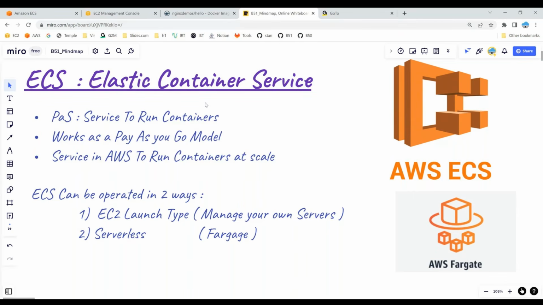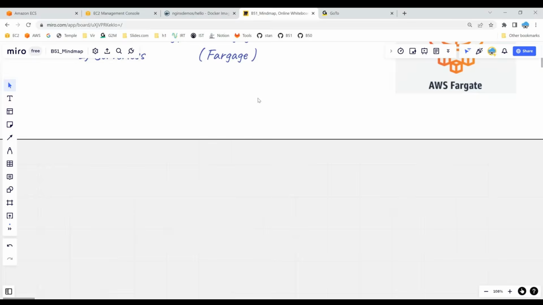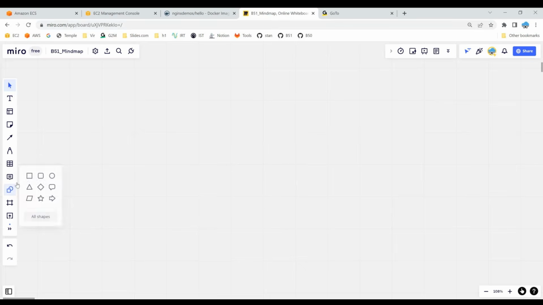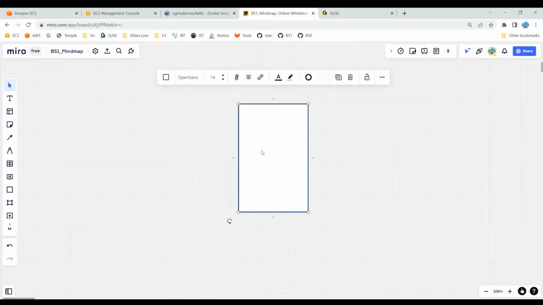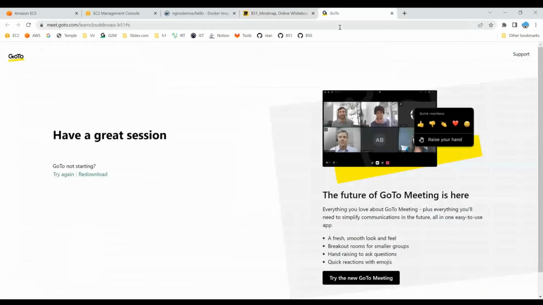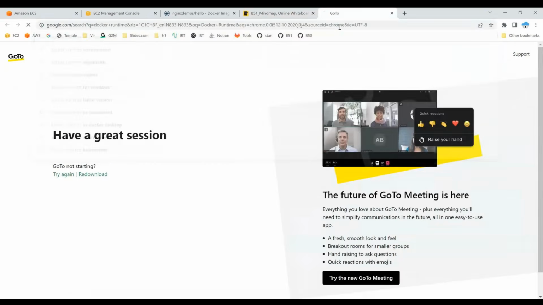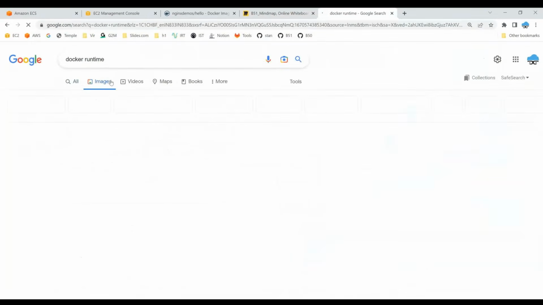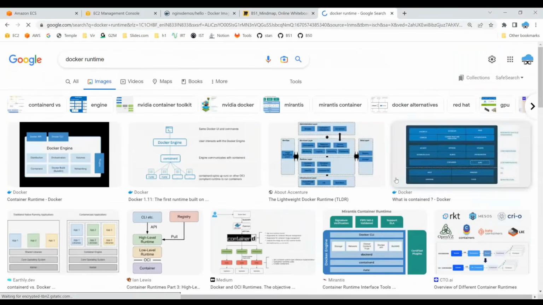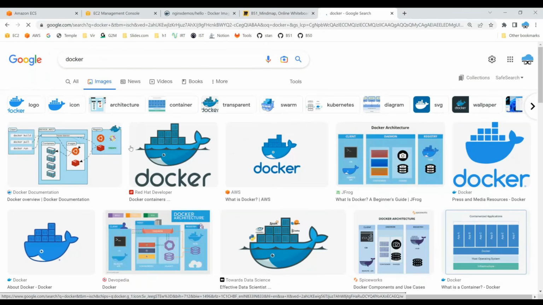containers of your choice. For example, if you want to run a container, all you need is a Linux machine, and on top of the Linux machine you're supposed to install Docker. Docker is a container runtime. If you would like to run any sort of Docker containers, you need to have Docker installed on it.